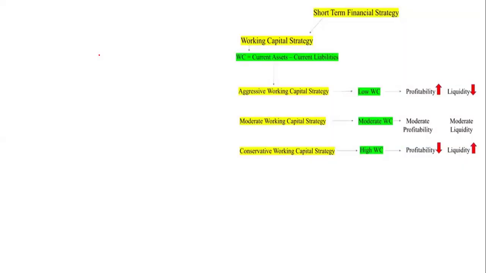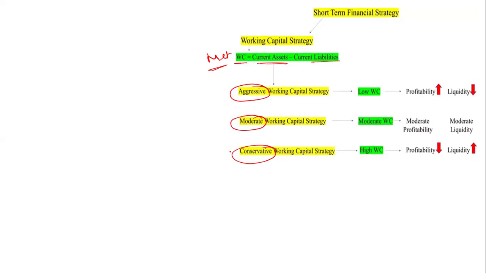Okay, so let's understand the things first. Here you can see the working capital is a net working capital, so there is current asset and current liability. So when will it be aggressive, when will it be moderate, when will it be conservative?